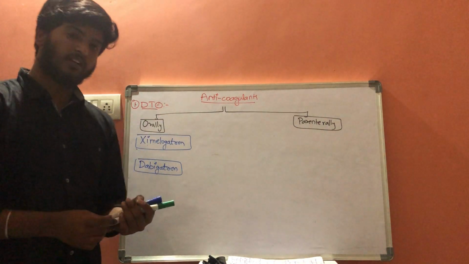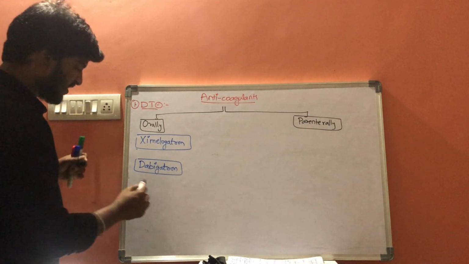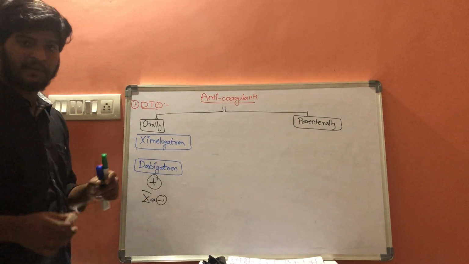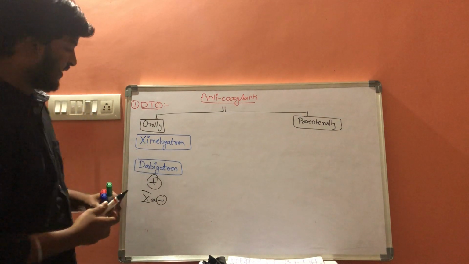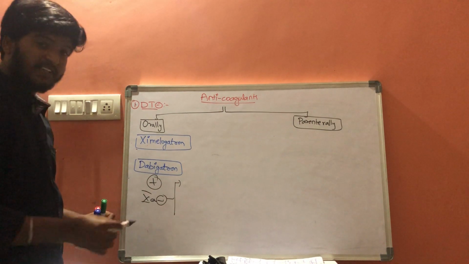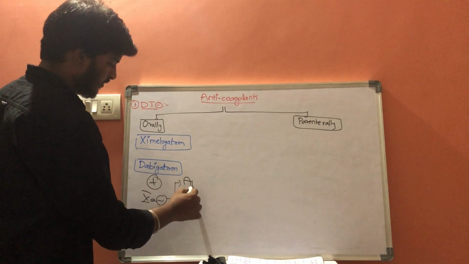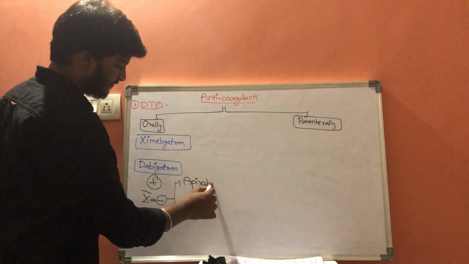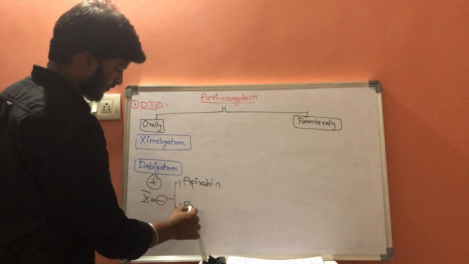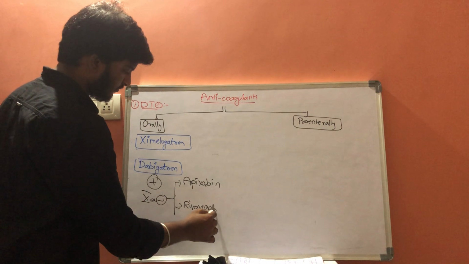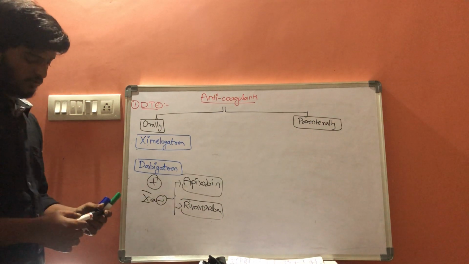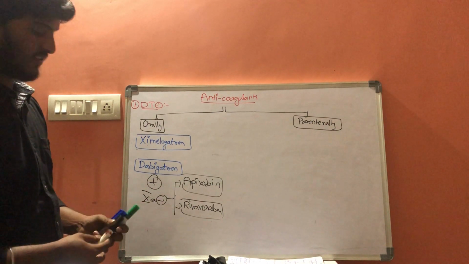This dabigatran will be given in combination with 10A inhibitors. What are the drugs which come under coagulation factor 10A inhibitors? Apixaban and rivaroxaban. These are the two drugs which come under 10A inhibitors.